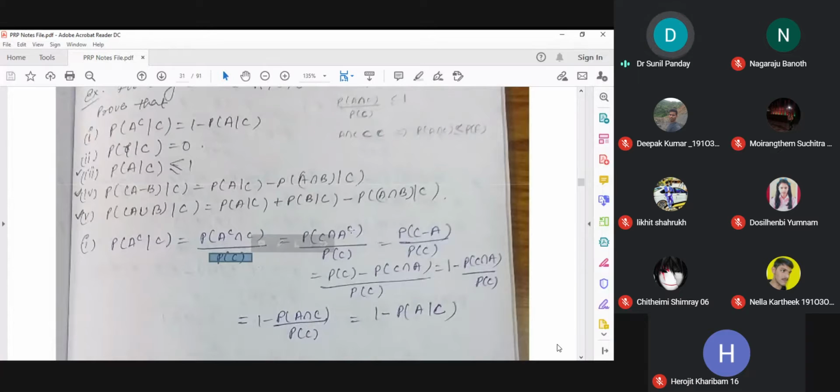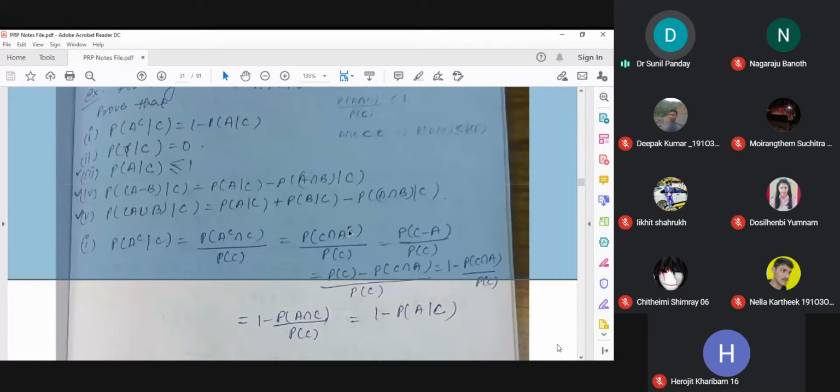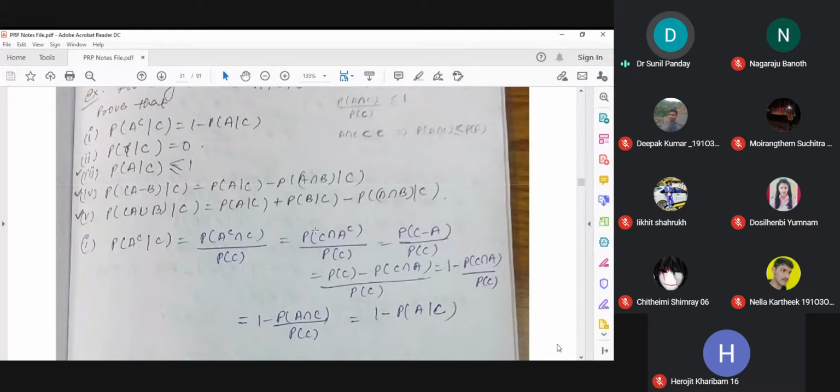Now probability of A complement given C can be written with C intersection A complement, and we know from set theory that A intersection B complement is actually A minus B. So C intersection A complement is C minus A, divided by probability of C. And the probability of C minus A, if we remember the earlier result for a normal event, is actually probability of C minus probability of C intersection A. And then we have divided by probability of C.